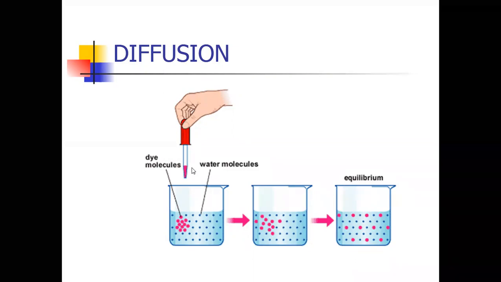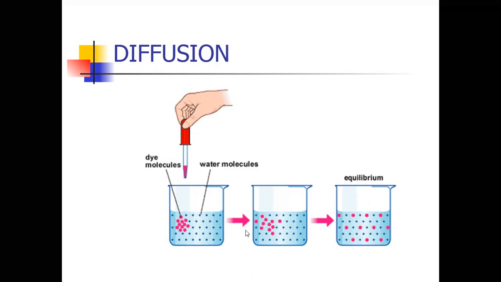Here the diffusion is explained with one experiment. We take a clean beaker filled with clean water, and one dye or color molecule is added to the water. After a few minutes, the water completely turns colored. Whichever dye is added, that color appears in the water.